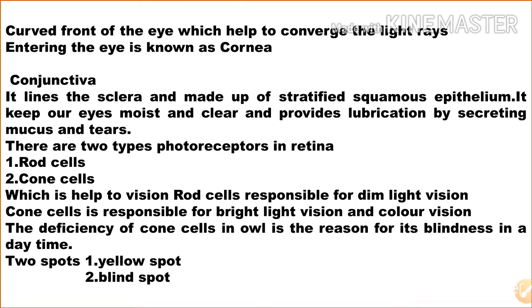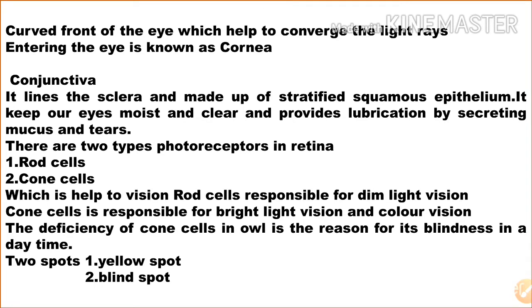There are 2 types of photoreceptors in the retina: rod cells and cone cells, which help vision. Rod cells are responsible for dim light vision. Cone cells are responsible for bright light vision and colored vision. The deficiency of cone cells in owls is the reason for their blindness in the daytime. There are no cone cells in owls, so they can't see in the daytime.